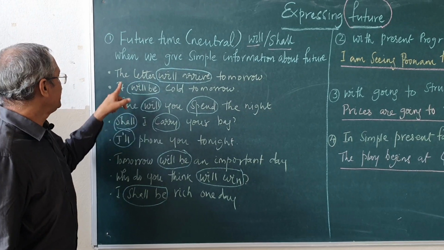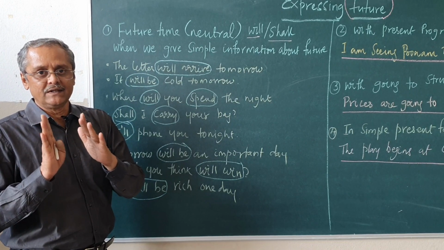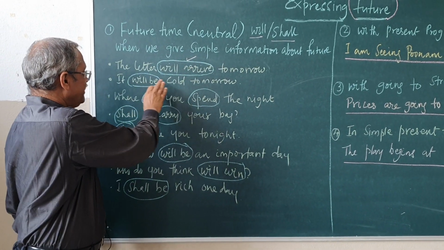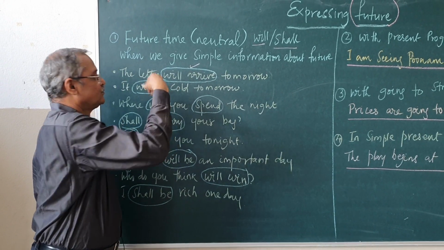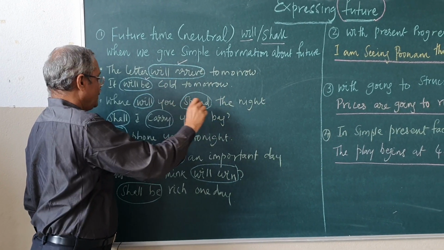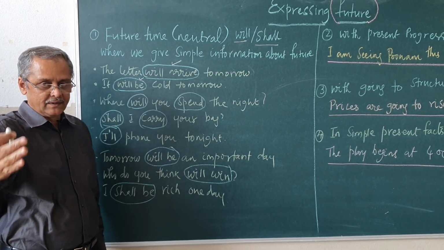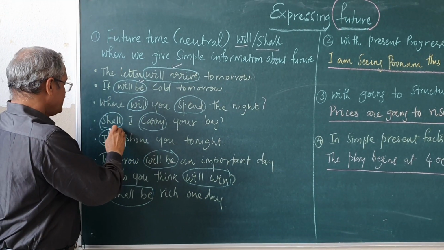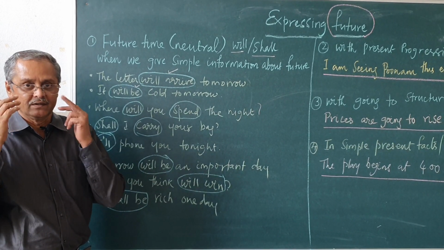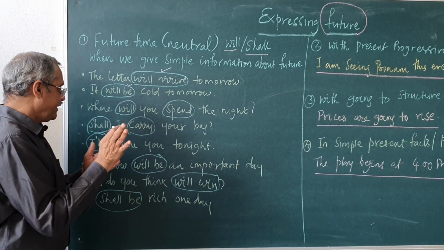Examples: the letter will arrive tomorrow, it is a future time. See, this is the verb here. It will be cold tomorrow, again future time we are referring. Where will you spend the night? Will spend, again refers to the future. Shall I carry your bag? You are expressing a polite intention, permission or polite suggestion. Shall I carry your bag?